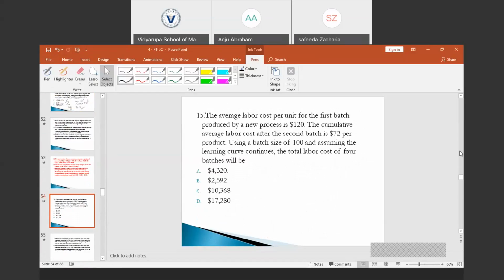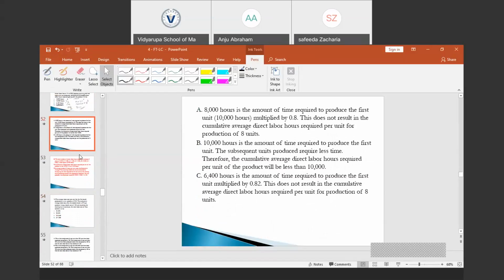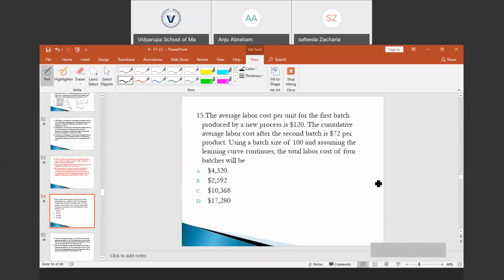Okay. Then we can move forward to the next question. The average labor cost per unit of the first batch produced by a new process is 120. For the first batch, the average cost per unit is $120. The cumulative average labor cost after the second batch is 72. Cumulative average second batch, it is 72.